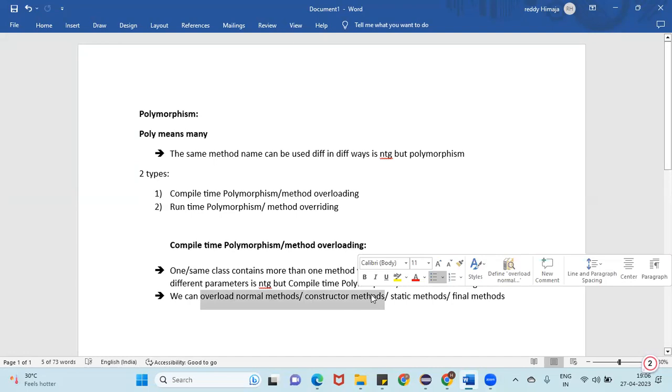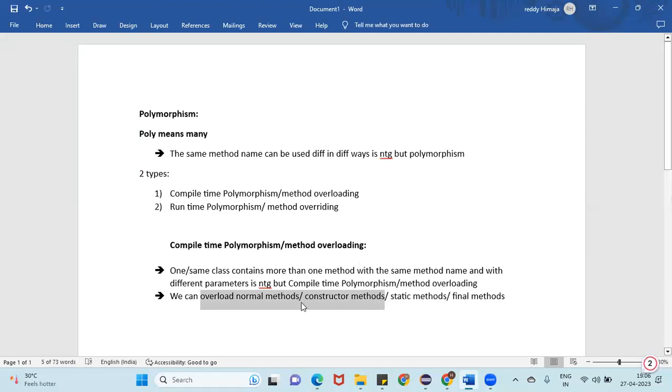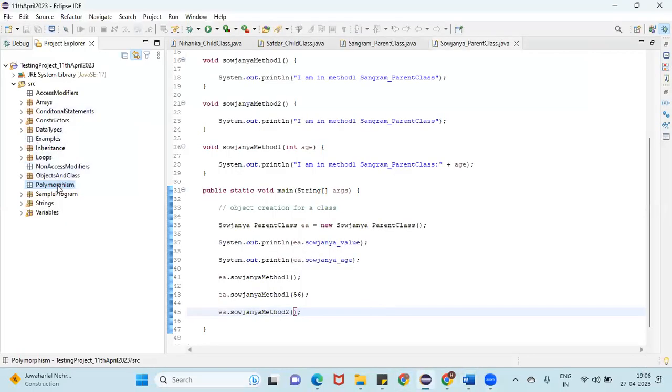A static method is created by using the static keyword, and final methods are created by using the final keyword. One class containing more than one method with the same method name and different parameters is nothing but compile time polymorphism or method overloading. Now let me show you in the coding, guys.